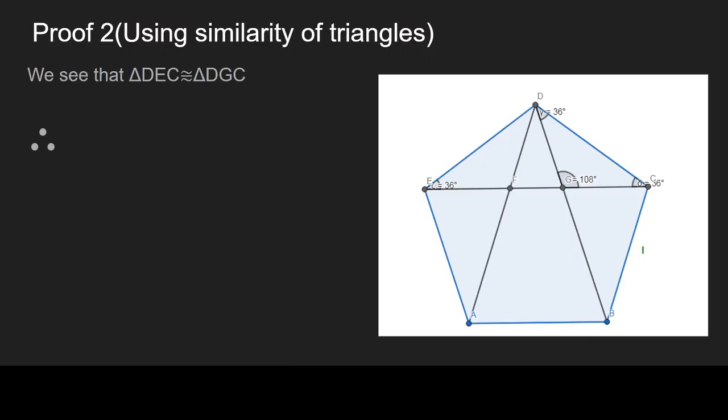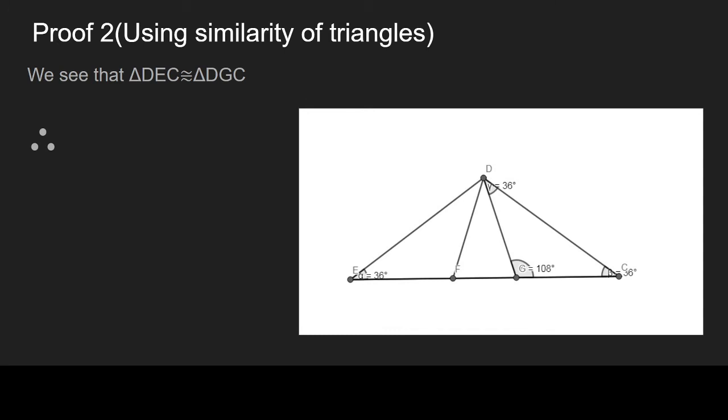Here, as we mentioned before, angle EDC is 108 degrees and also DE equals DC, and from that we get that it is an isosceles triangle. By the property that the base angles of an isosceles triangle are equal, we get that angle DEC is equal to angle DCE, which is 36 degrees. By a similar argument, we get that angle CDB is also equal to 36 degrees.